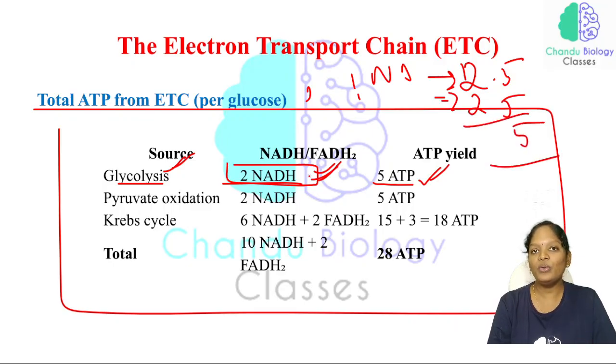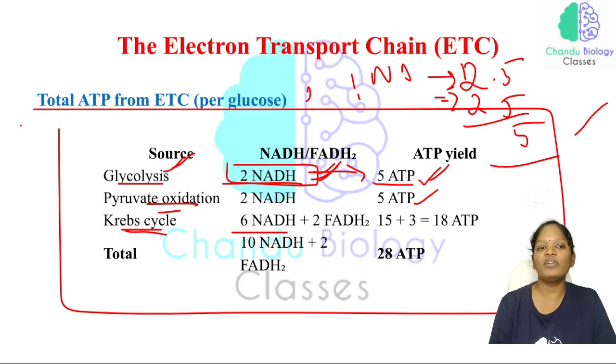So we have 2 NADH in glycolysis, and as a result 5 ATP. In pyruvate decarboxylation again we produce 2 NADH, so again 5 ATP. And in the Krebs cycle we have 6 NADH, because for 1 acetyl CoA per turn we have 3 NADH. Twice, for the 2 acetyl CoA, produces 6 NADH and 2 FADH₂.